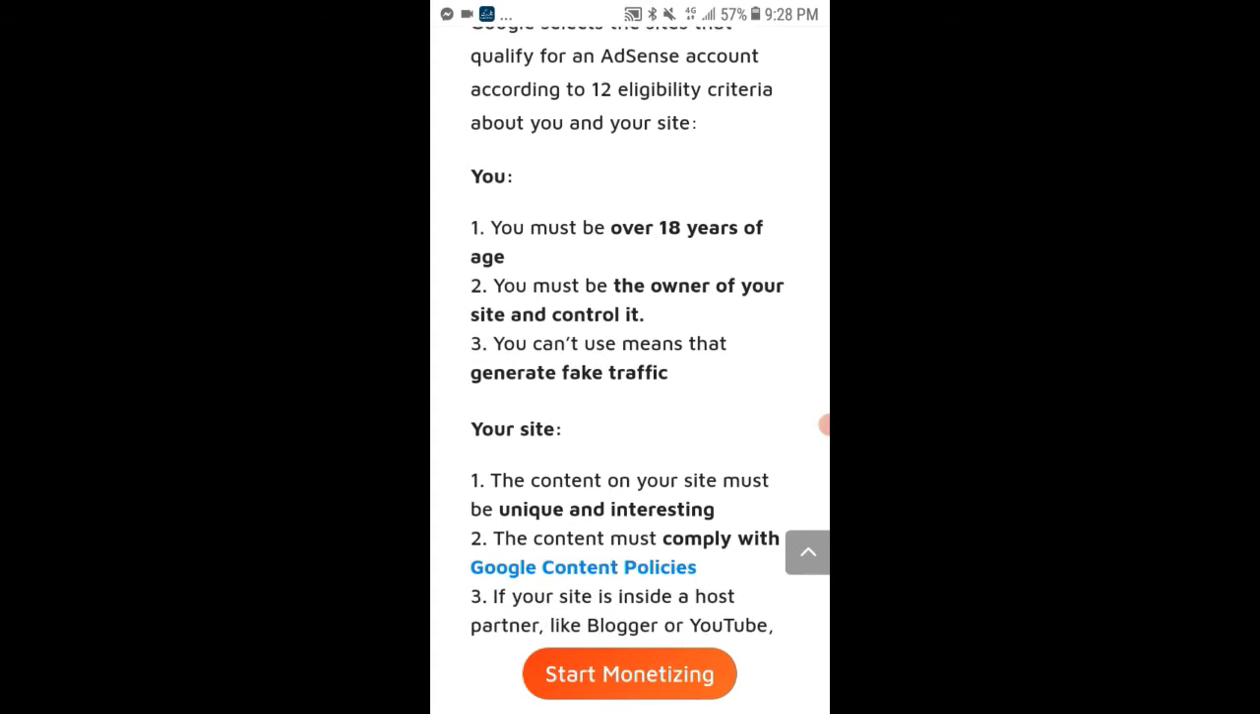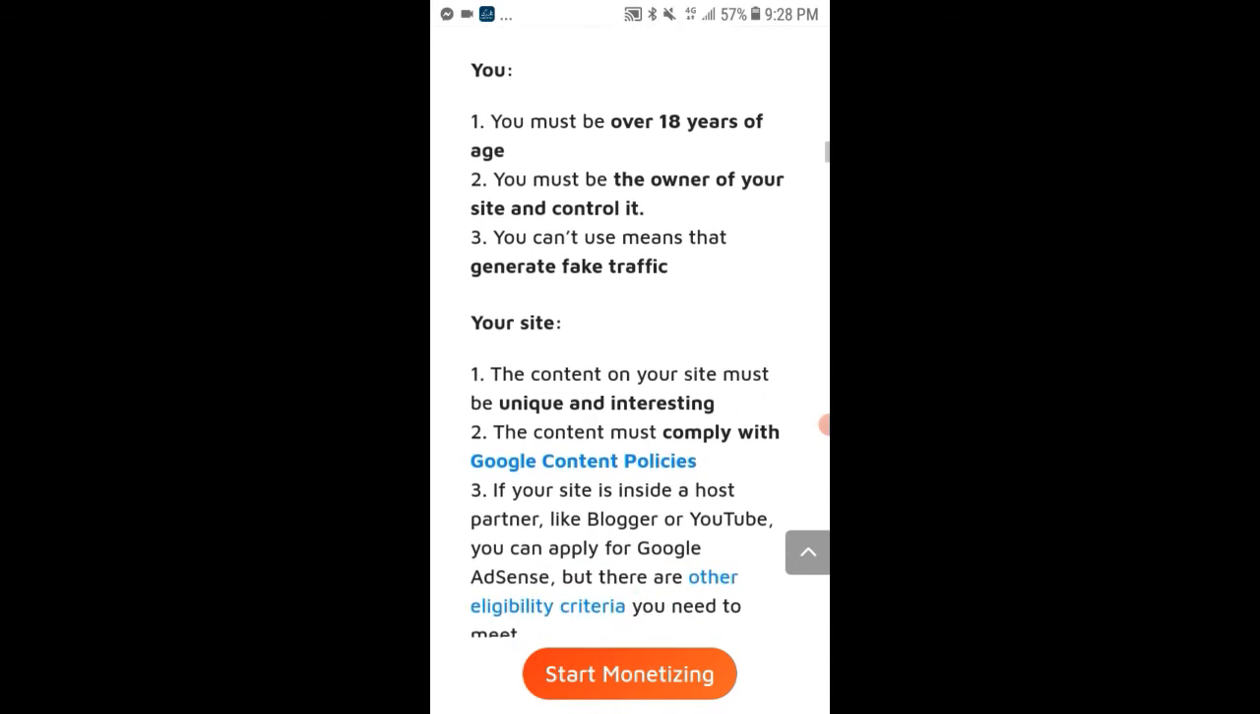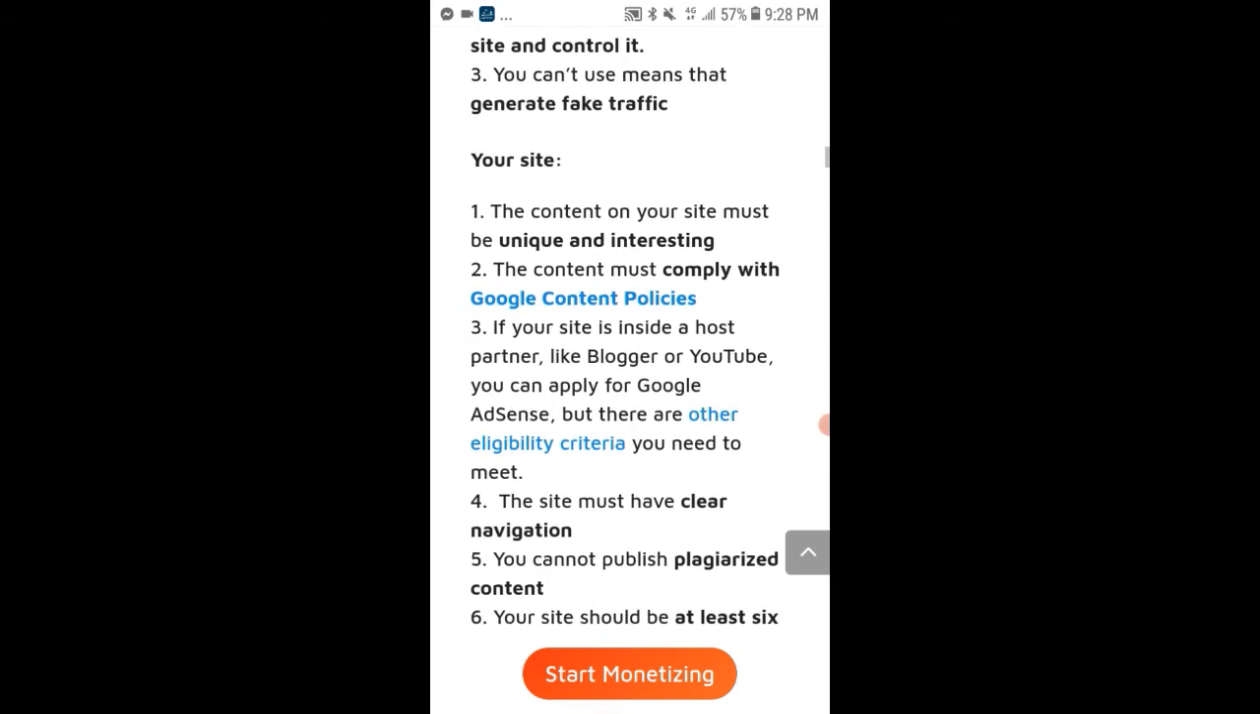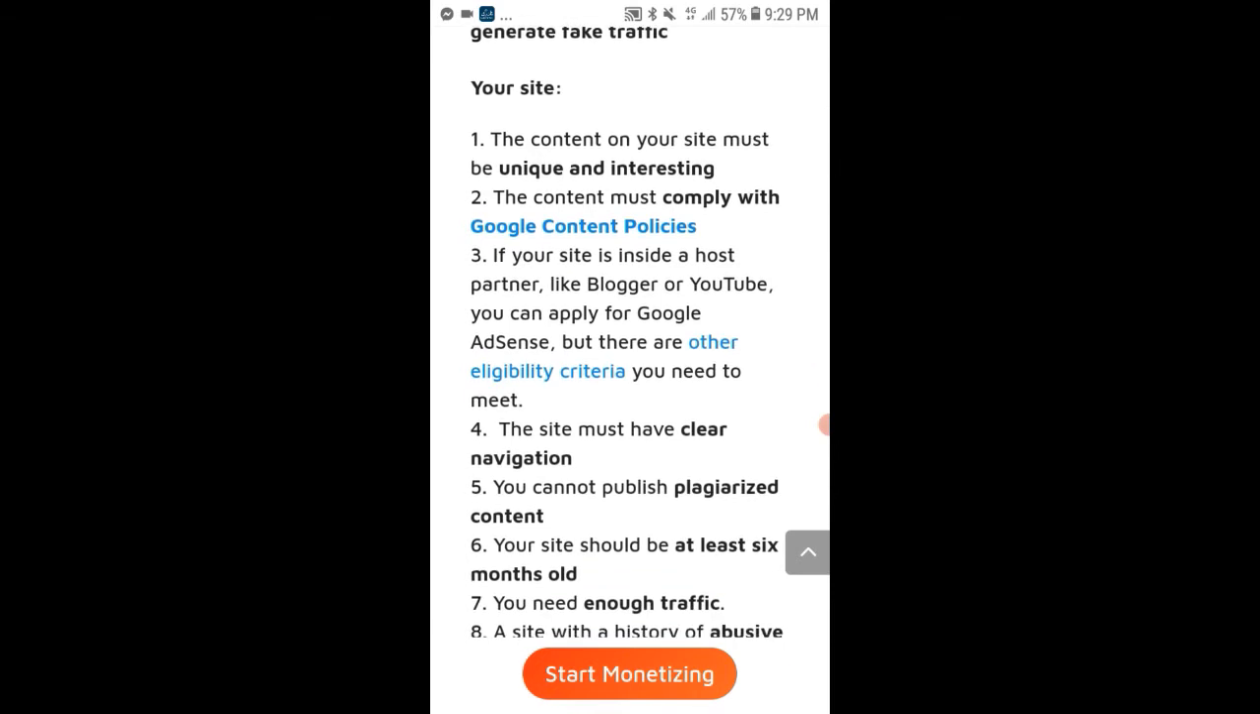Number 3, you can't use means that generate fake traffic. The content on your site must be unique and interesting. The content must comply with Google content policies. If your site is inside a host partner like Blogger or YouTube, you can apply for Google AdSense, but there are other eligibility criteria you need to meet.